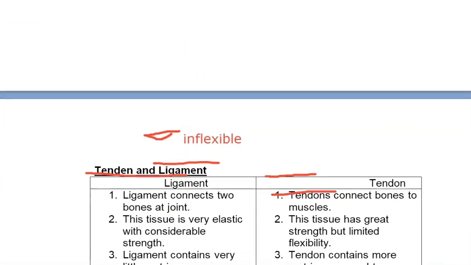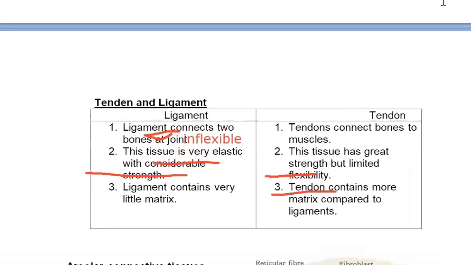Now we come to the next type of connective tissue, which is tendon and ligament. I have written it in tabulated form because most of the time this question is asked in comparative form. Compare tendon and ligament. What are the differences between tendon and ligament? You must remember tendon connects bone to muscle.